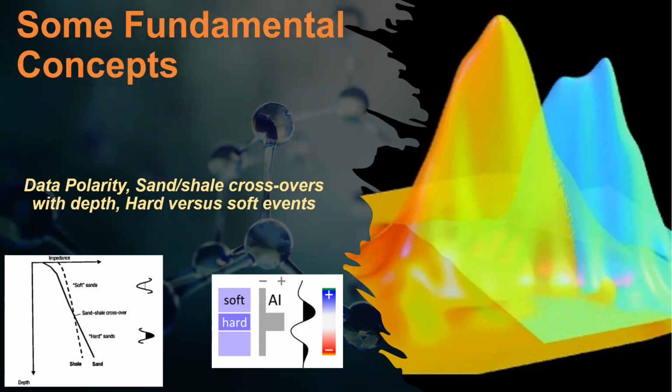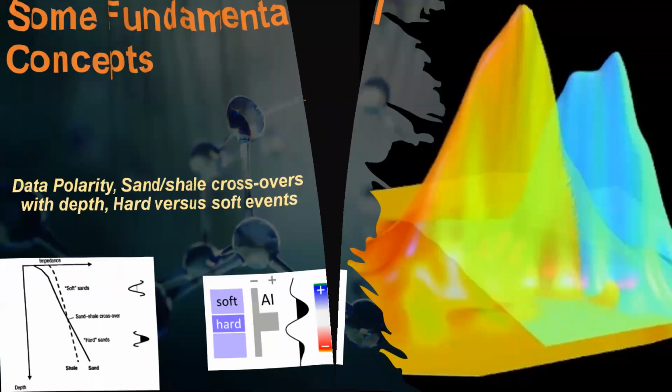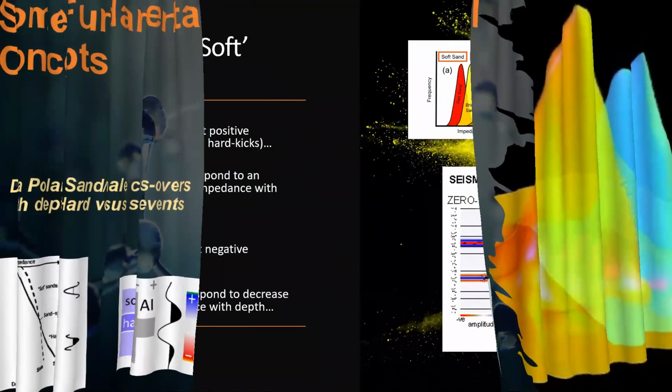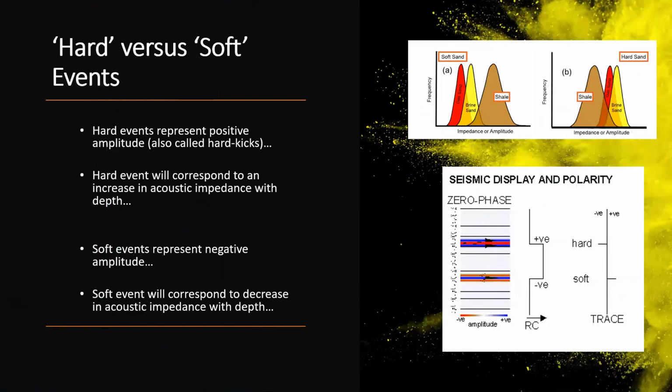Before I dig into more quantitative and rock physics-based techniques like AVO analysis, impedance inversion, and seismic modeling, first I decided to review the qualitative aspects of seismic amplitude interpretation. These basic concepts include wavelet phase and polarity of seismic data, sand shale crossovers with depth, or in other words, impedance trend with depth, and hard versus soft seismic events. Here we go. I will start with hard versus soft seismic events.